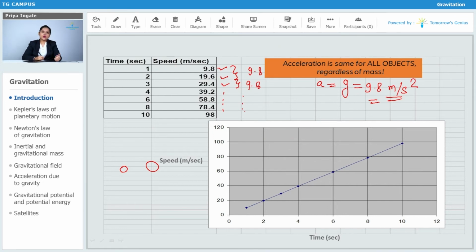That means if you are releasing those two objects from the same height, they will hit the ground at the same time, because they will have the change in their speed with the same amount per second, which is by 9.8, as acceleration due to gravity is independent of the masses of the objects.